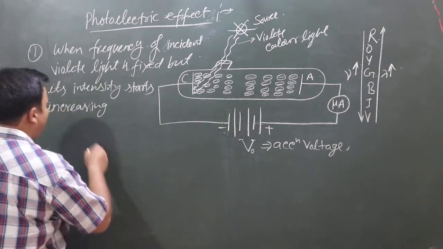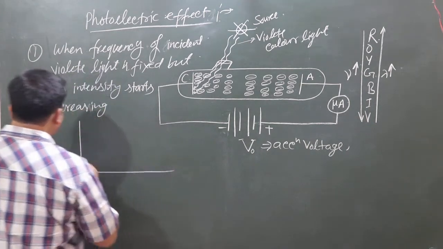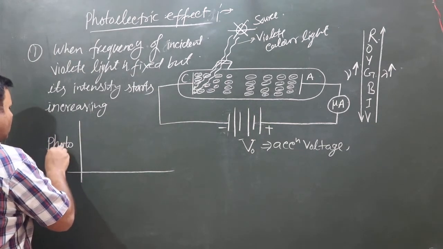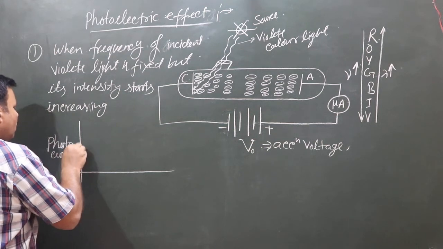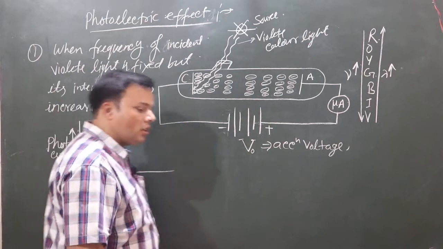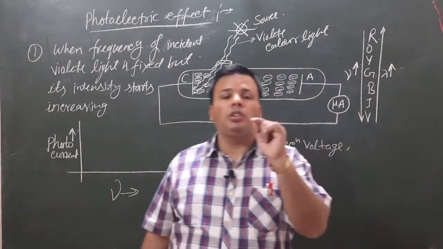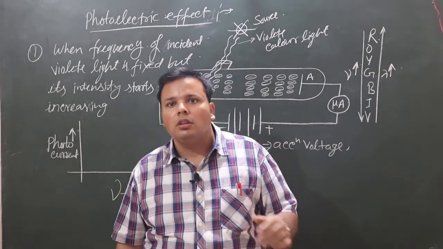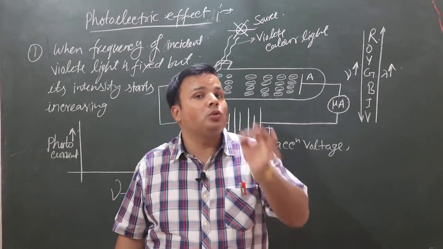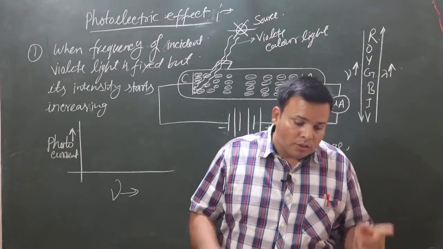Means when we draw a photocurrent versus frequency graph, then we can see that at a suitable frequency of light, we also repeat again and again, when a suitable frequency of light is incident on the metal surface, when the